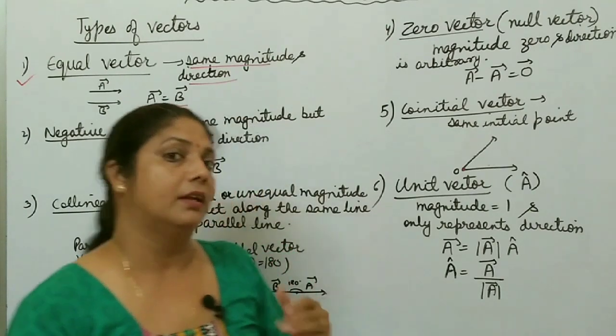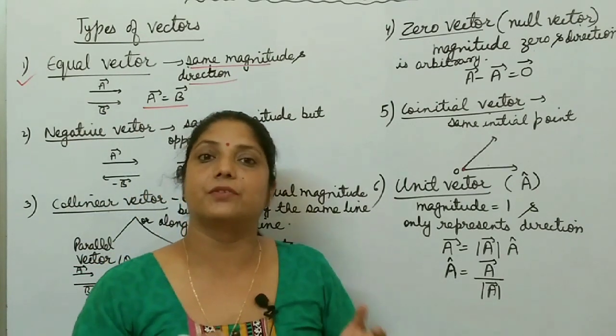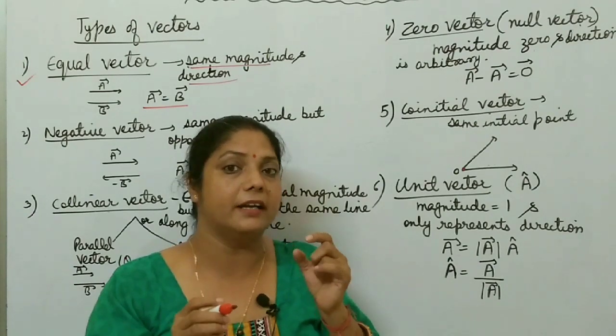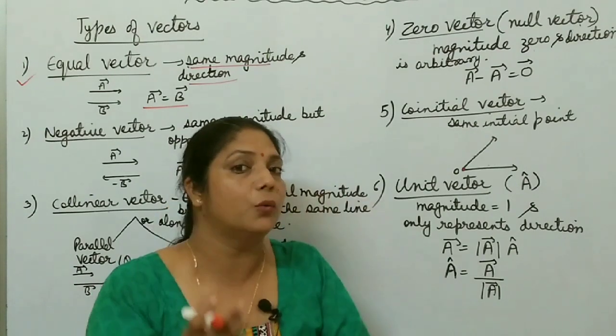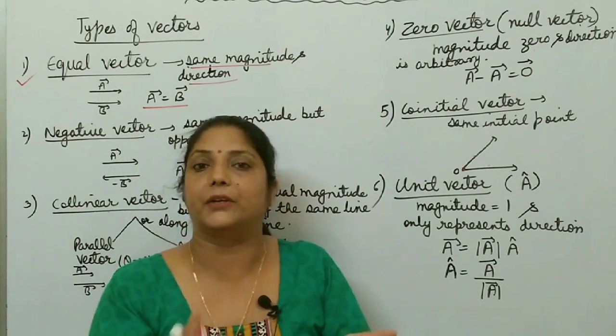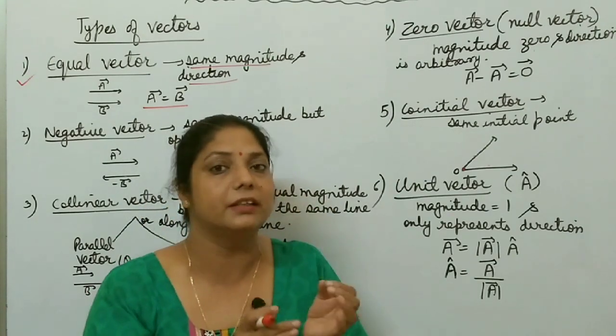In this way, the same definition is for unequal vectors. Unequal vectors means here the difference is that both vectors have unequal magnitude but the same direction, or equal magnitude but opposite direction. Any one thing is different.